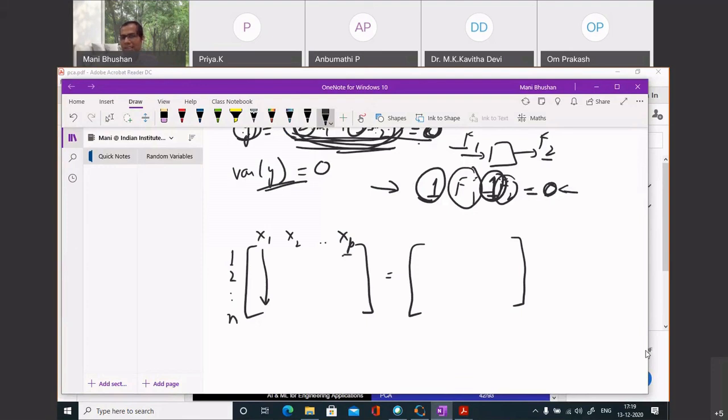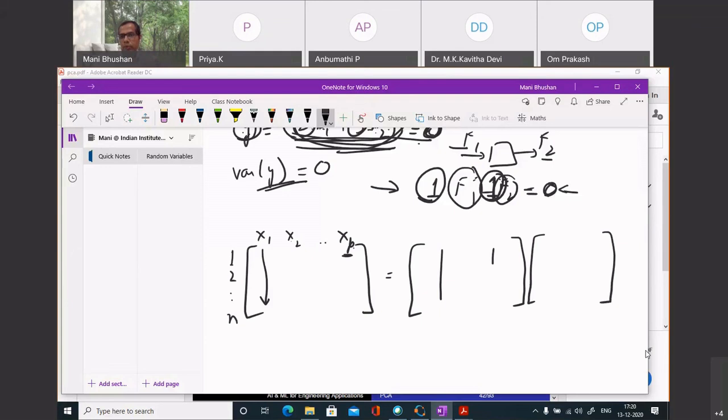Even though I'm measuring P sensors, all these P sensors are not behaving independently. There are certain factors, you can call them latent variables also. These are the P quantities which I can observe, but each of them is just a combination of, let me say, two columns here.